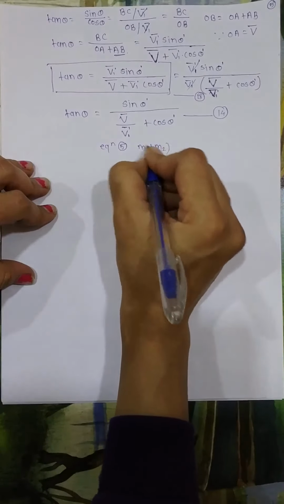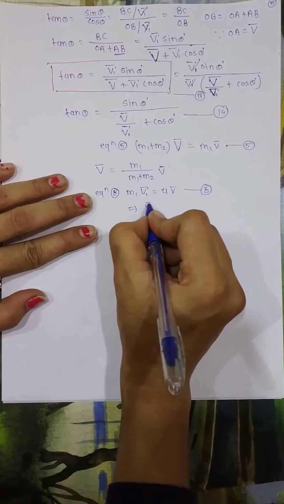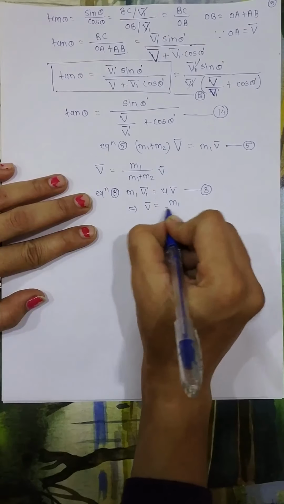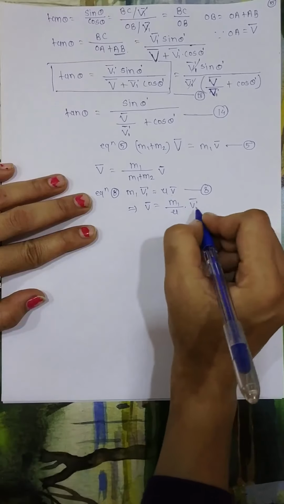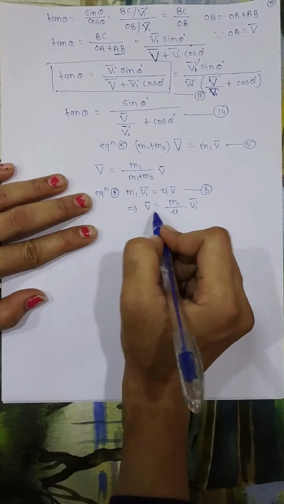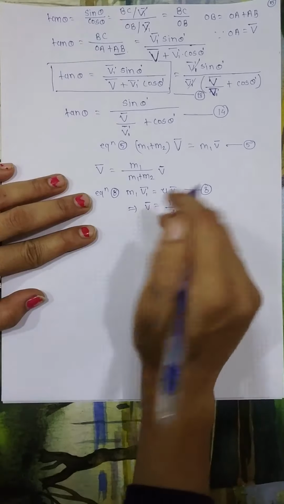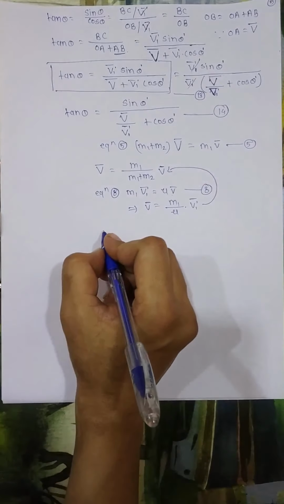From this equation, I can find the value of v bar as m1 upon mu into V1 dash bar. And if we substitute this small v bar in this equation, what will we get? Let me write it over here.